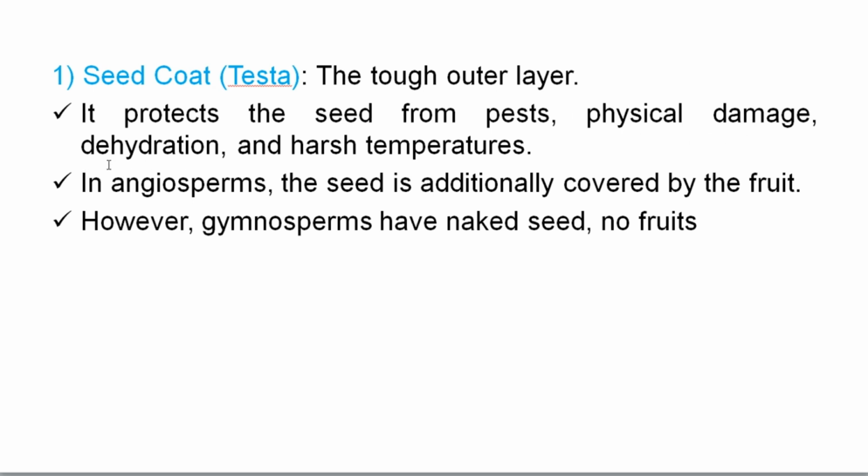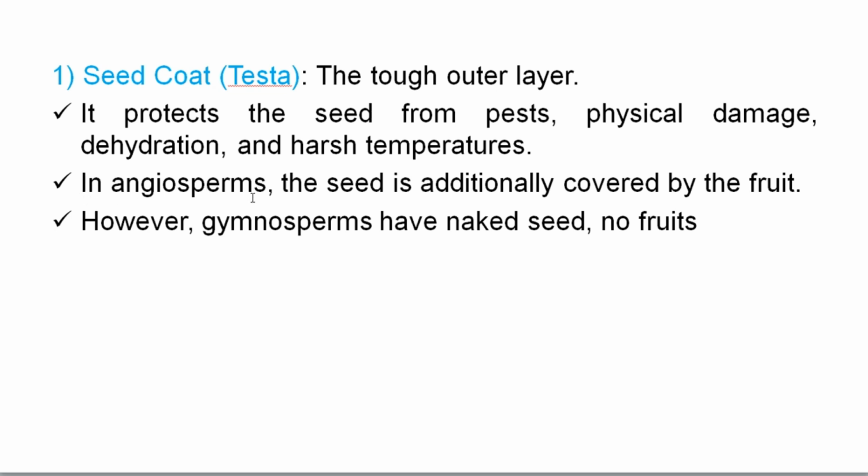It protects the seed from dehydration, loss of water, and it also protects the embryo from harsh temperatures. So the seed coat is very important to protect the seed.